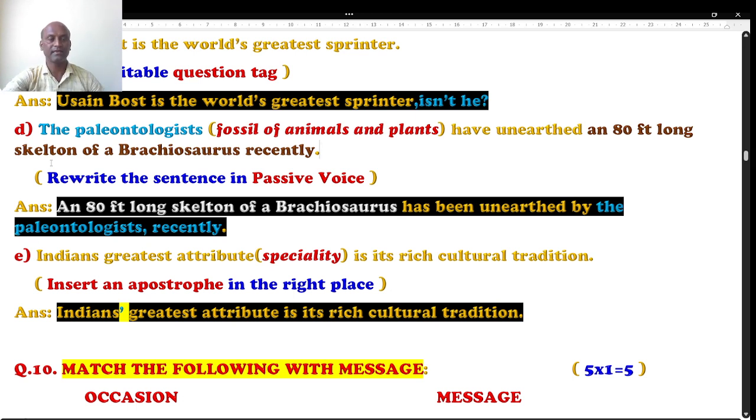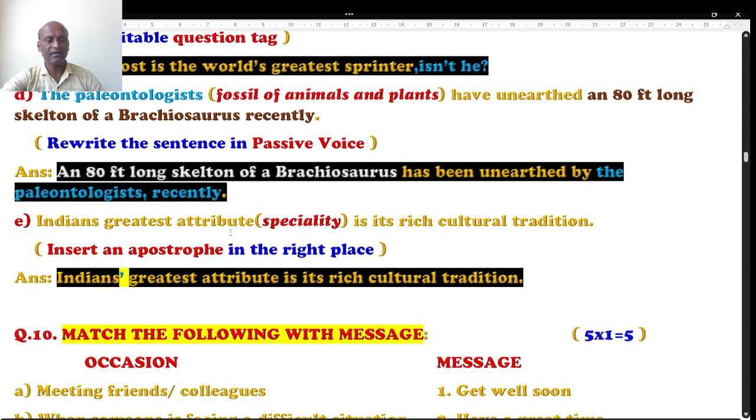And the right answer is: the paleontologist is the subject, I replace it with the object, an 80 feet long skeleton of a Brachiosaurus. Have or has is given, so have been or has been, V3, plus by, I use. Of course, skeleton of a Brachiosaurus is singular, so I'm going to use has been. Then V3 is unearthed, by, I have used the word by, and the object is replaced with the subject, the paleontologist, and the remaining part of the sentence is recently, with a full stop. This is one of the ways of transforming active voice to passive voice.